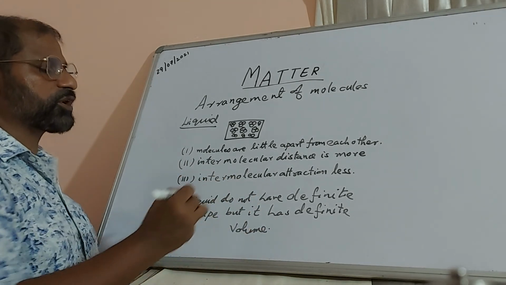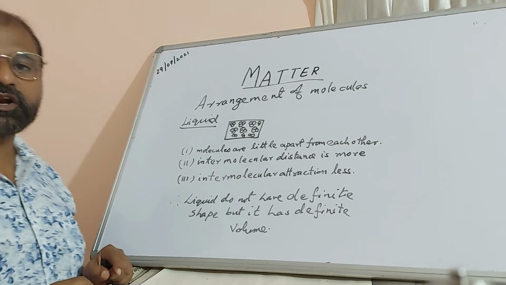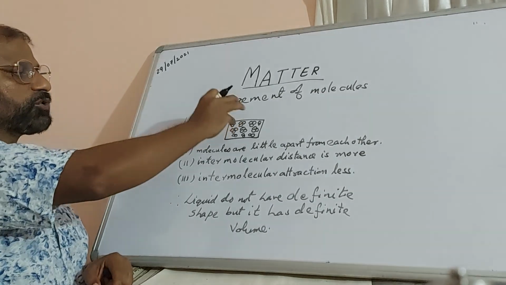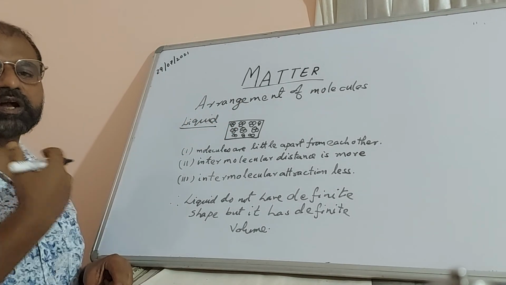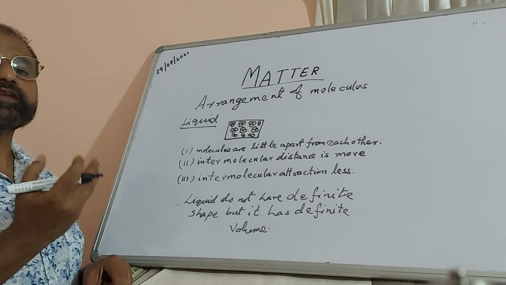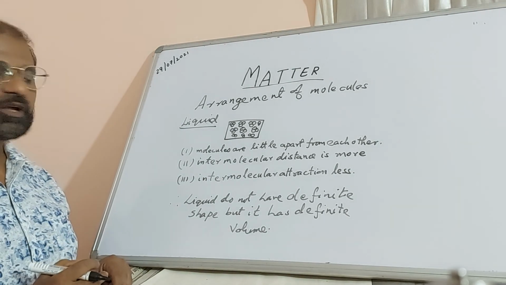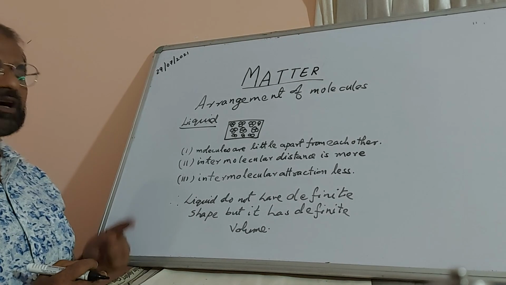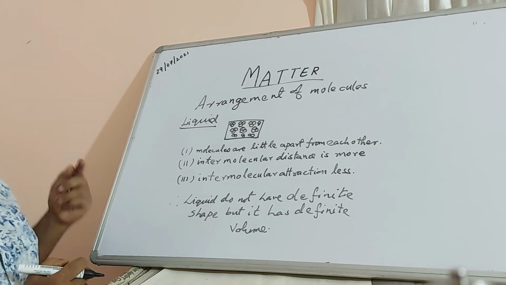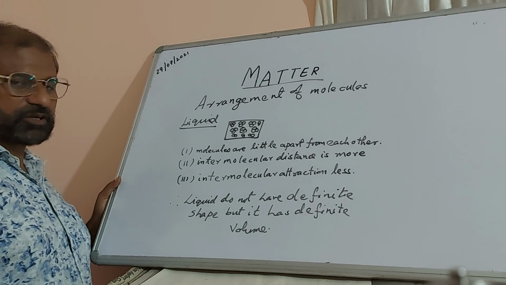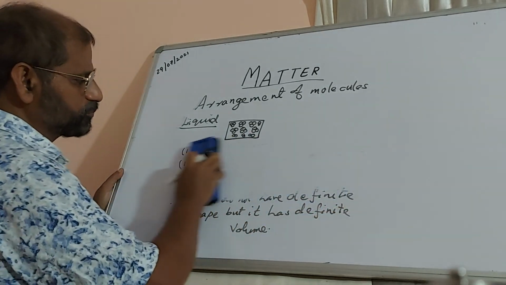So with liquid, you can measure the volume, but you cannot have a shape because molecules are loosely packed, they move around and they are able to flow and they take the shape of the container in which you are pouring. So there is no particular shape, right? And the intermolecular attraction is also less, right? Hope you have followed this also.